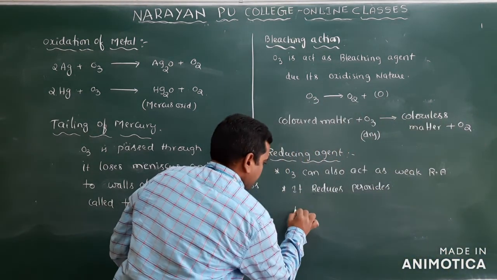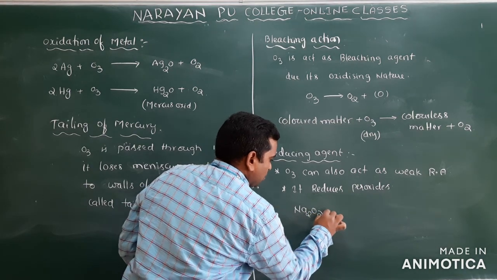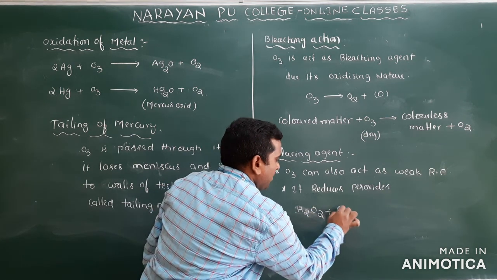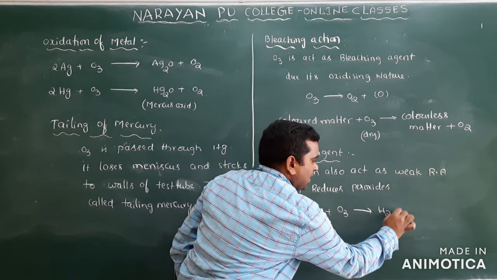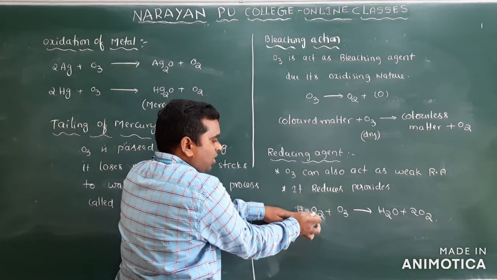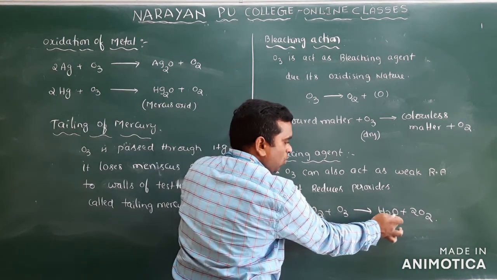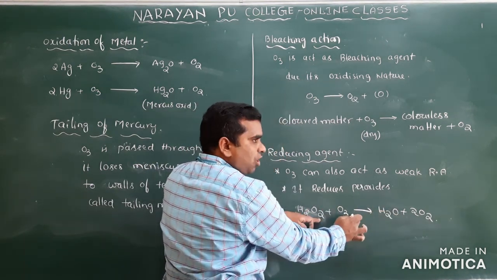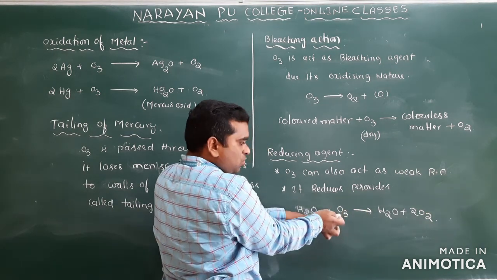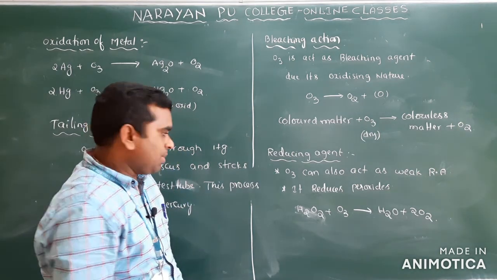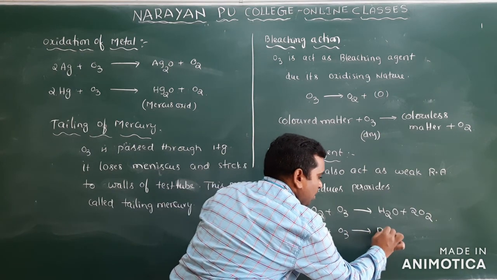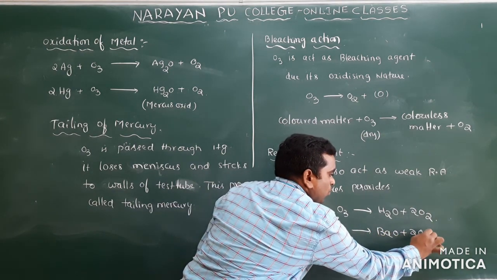If I take hydrogen peroxide, H2O2 plus O3, then you will get H2O plus 2 moles of oxygen. You see here, H2O2 has 2 oxygens with the hydrogen, but here only one oxygen, which means ozone removes the oxygen. Removal of oxygen is called reduction, so it acts as a reducing agent. In the same way, barium peroxide plus ozone gives barium oxide plus 2 moles of oxygen.